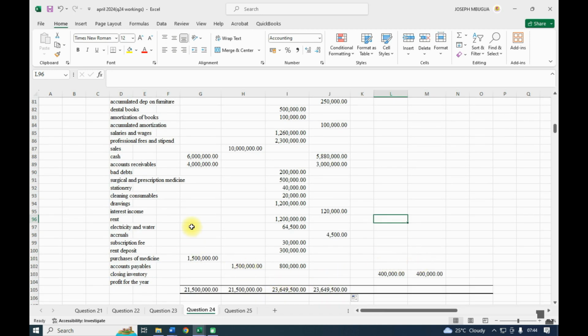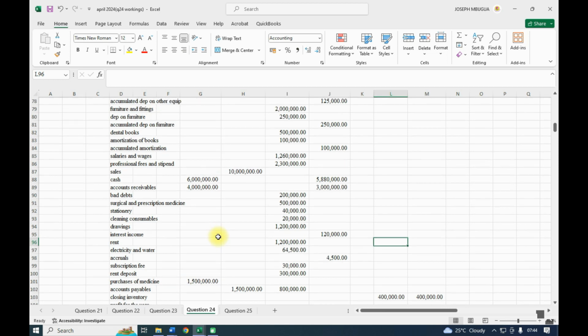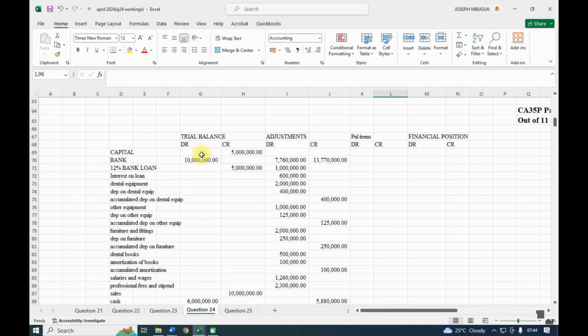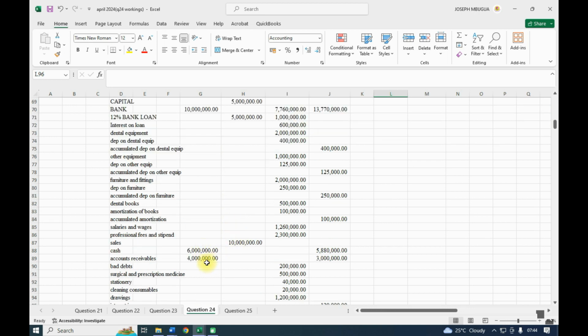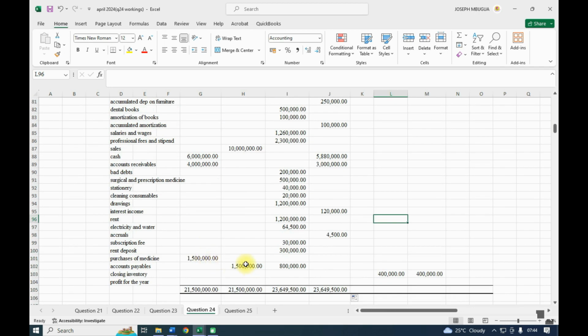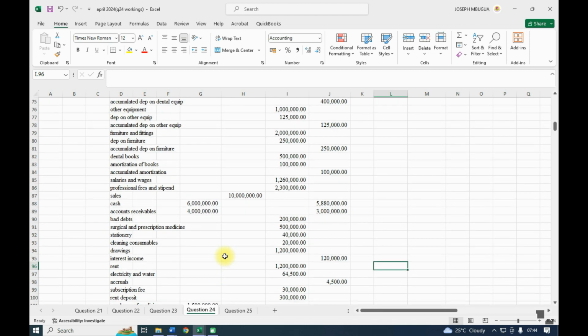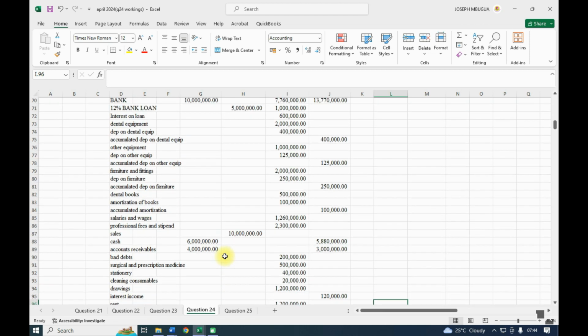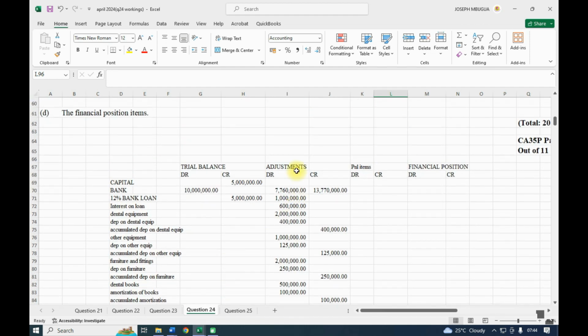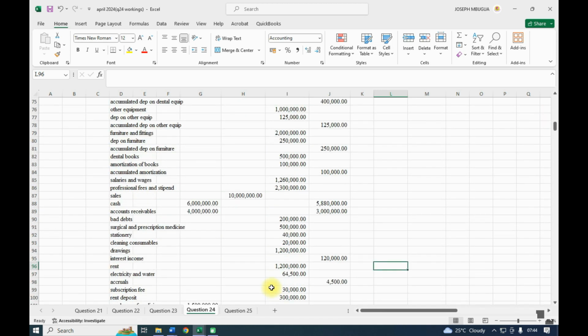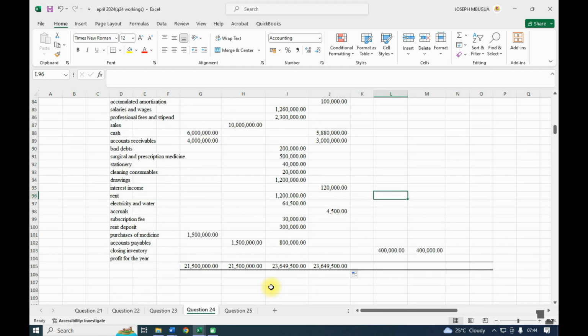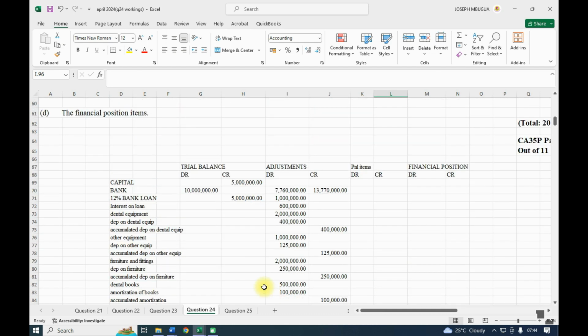You'll find that for this one, even if you are wrong, you'll get something, because here you have 1, 2, 3, 4, 5, 6, 7, 8. At least you have 8 entries under this, but we need at least 10 for you to get that. So the other marks will come to the adjustment, because adjustment is where we have put a lot of emphasis. So the second part is just putting the P&L items.